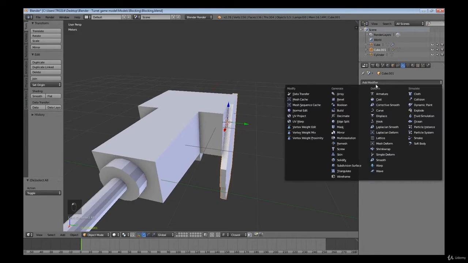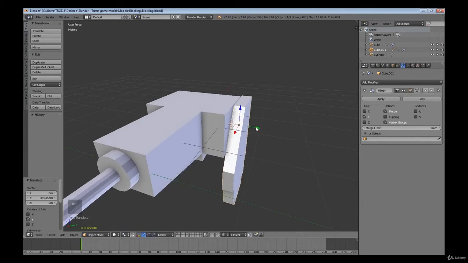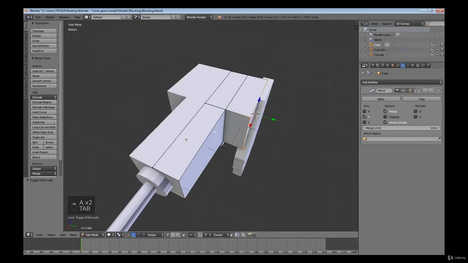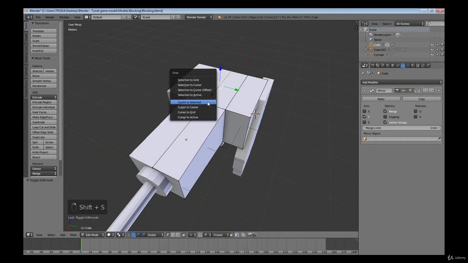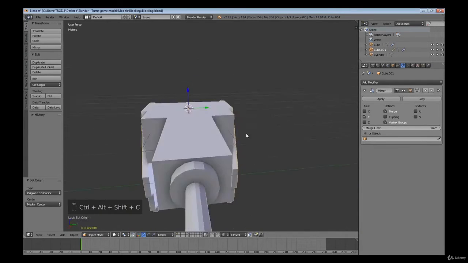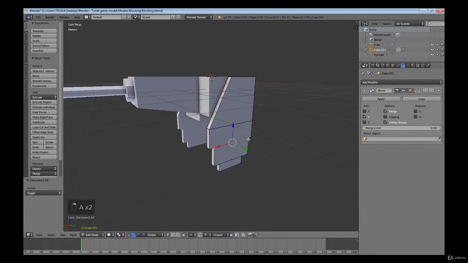Because this part of the model is symmetrical, we will add the mirror modifier, and for it to work correctly, you should set the pivot of the object exactly in the middle. Add a cube.